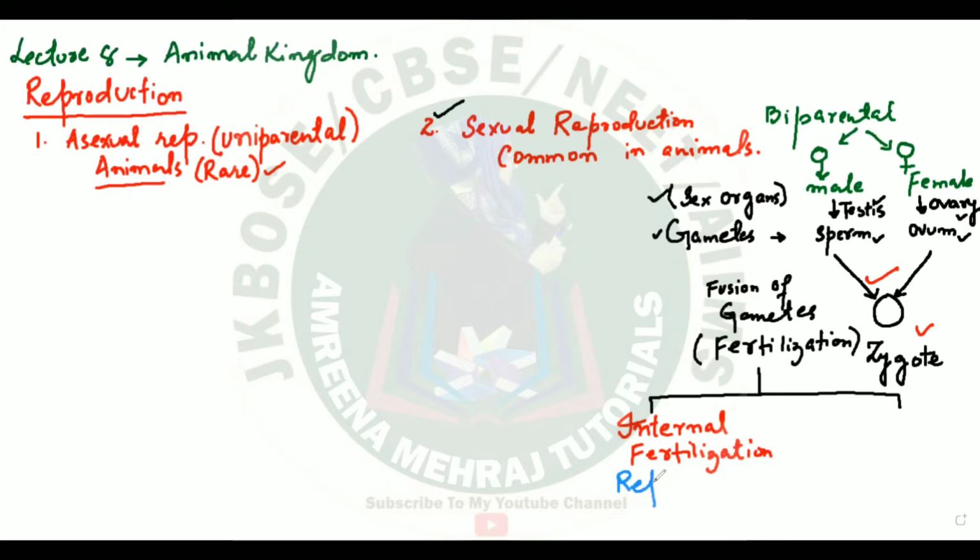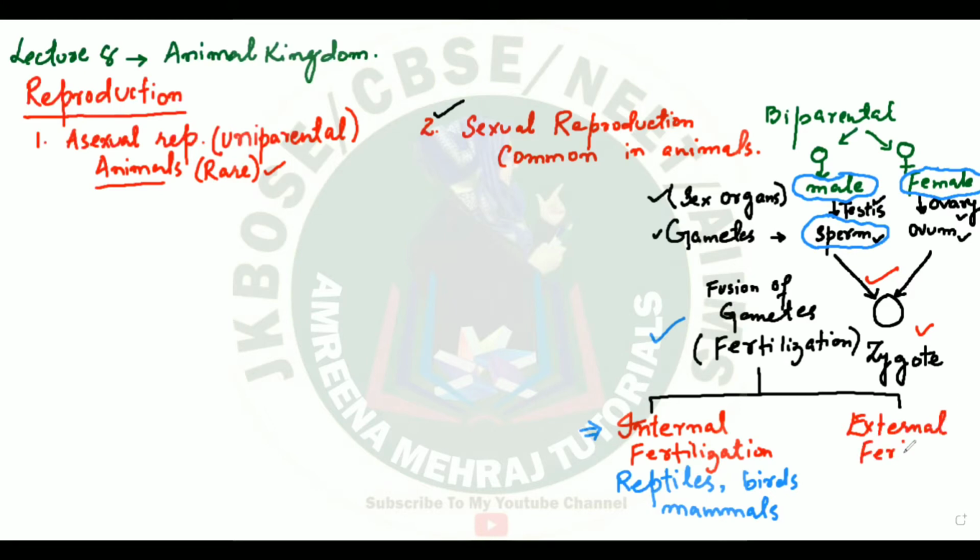reptiles, birds, which we call aves also, and mammals. So here what is going to happen is that the male organism is going to release its sperms into the reproductive system of the female. And within the reproductive system of the female, this fertilization is going to take place. You'll call that internal fertilization. Now you have some of the animals which perform what? Which perform external fertilization.